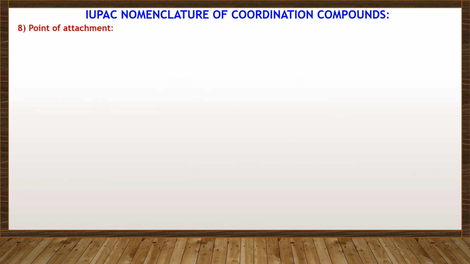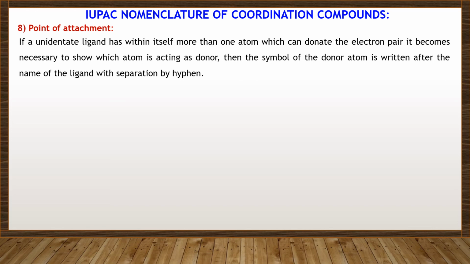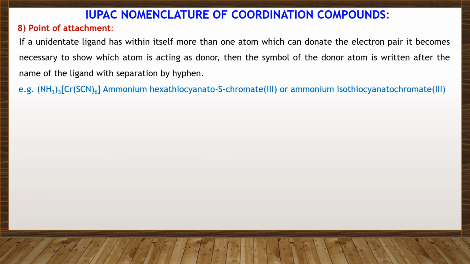Point of attachment: if an unsymmetrical ligand has within itself more than one atom which can donate an electron pair, it becomes necessary to show which atom is acting as the donor, and then the symbol of the donor atom is written after the name of the ligand with separation by a hyphen. For example, NH4[Cr(SCN)6], ammonium hexathiocyanato-S-chromate, or ammonium hexaisothiocyanatochromate(III).